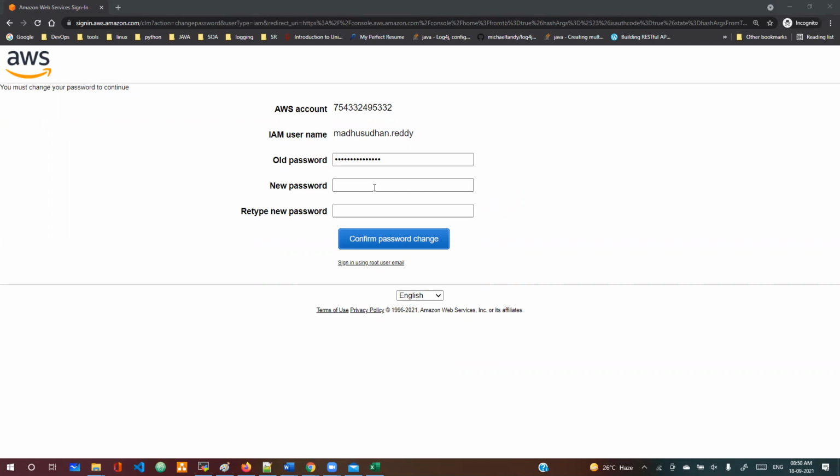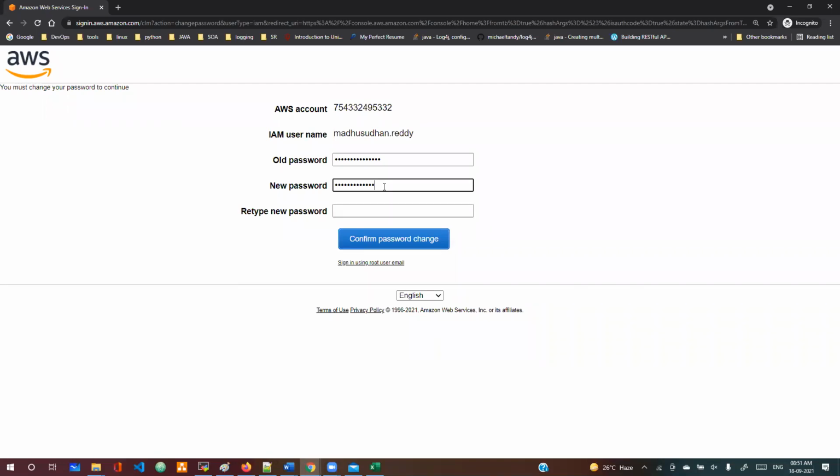Okay, fine. The next, set up your new password here. And I'll show you how to give a password policy also, in case they are unable to create a password. For example, one capital letter, one small letter, special characters, the length of your password, and password expiry, meaning after how many days your password should be changed. Those restrictions we can make in your settings actually. I'll show that.